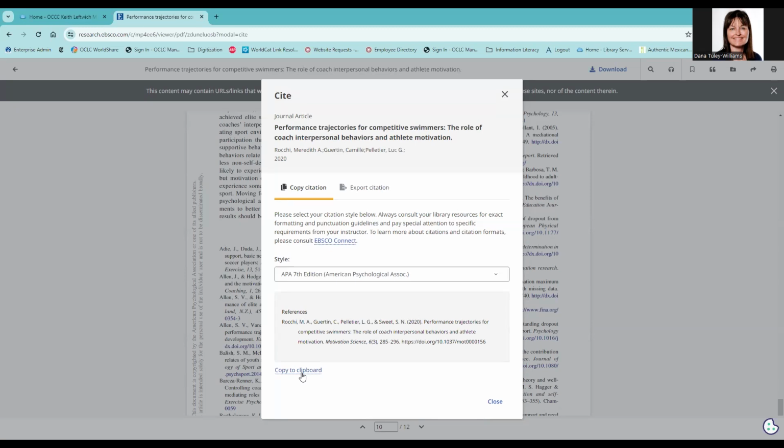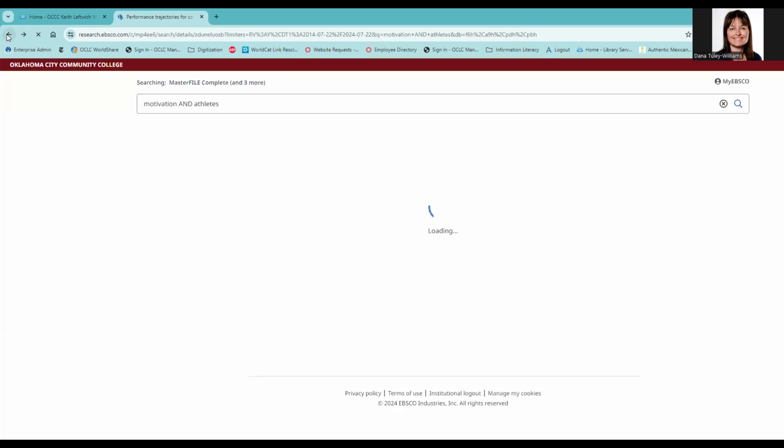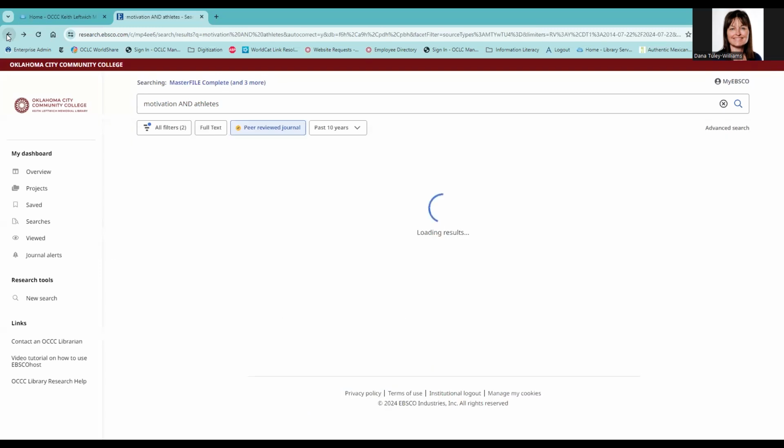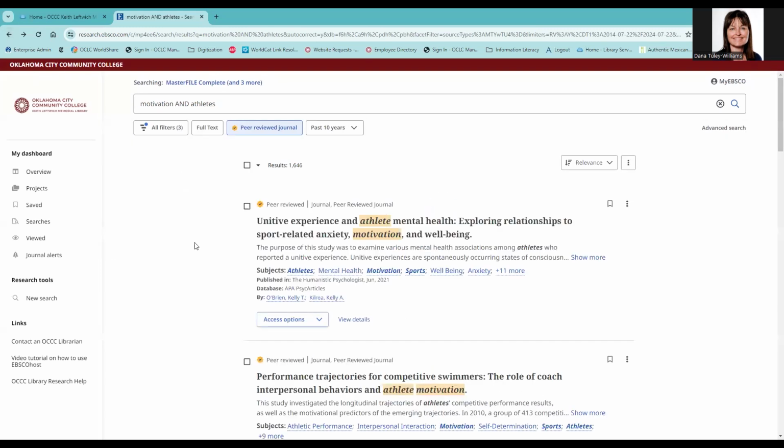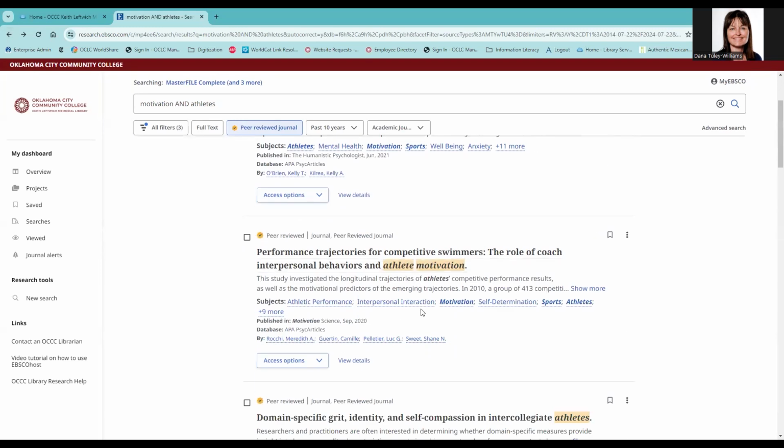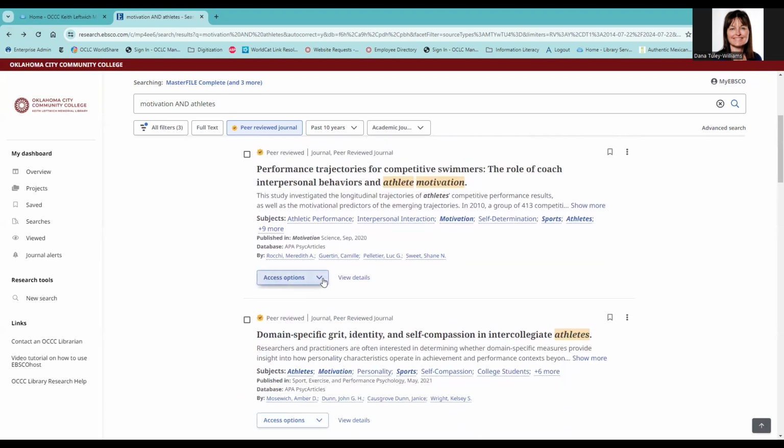Now that we've gone through the entire process of locating and reviewing a peer-reviewed article, let's go back to our original search list. Use your browser's back button. You'll see the article that we were just looking at, and you can see that the links to the full text actually are also available on this page.